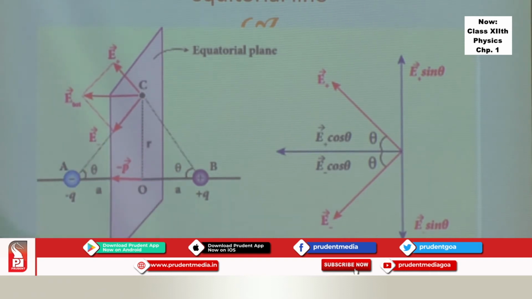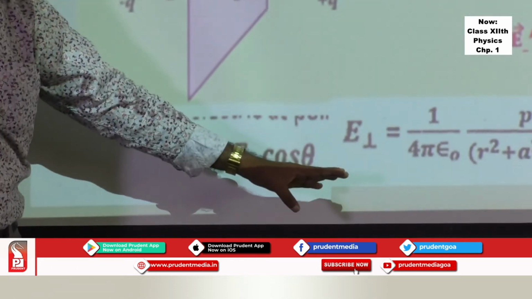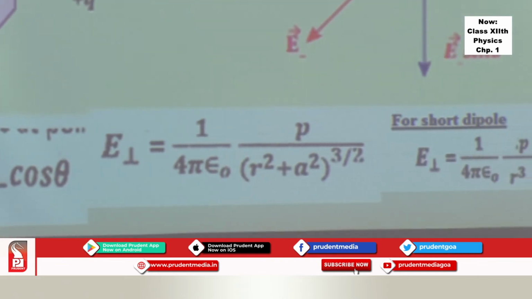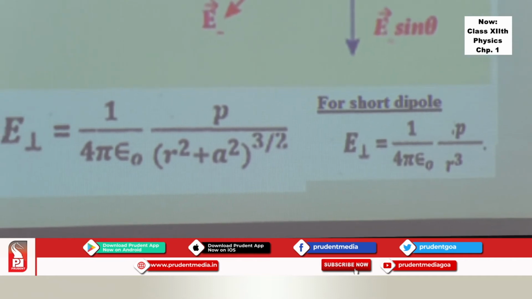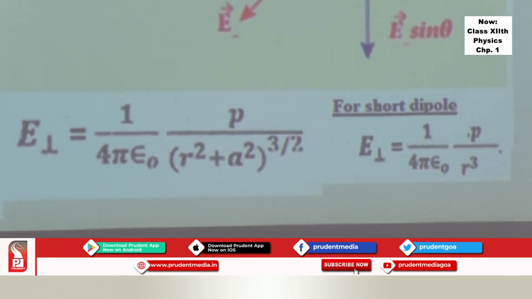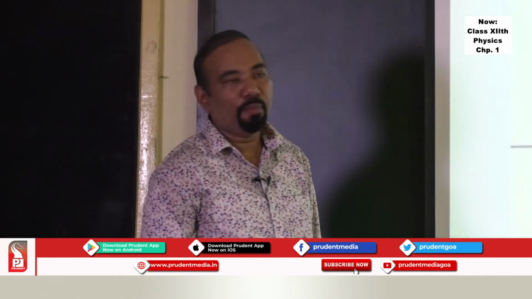This type of resolution of vectors you have done in 11th standard, and you will get the net field because of E plus cos theta and E minus cos theta. Substitute this, practice this, and you can arrive at the final answer. For a short dipole again, you take this distance very small, and the electric field on the perpendicular bisector you will get as 1 upon 4 pi epsilon 0, P upon r cube, where P is the dipole moment.